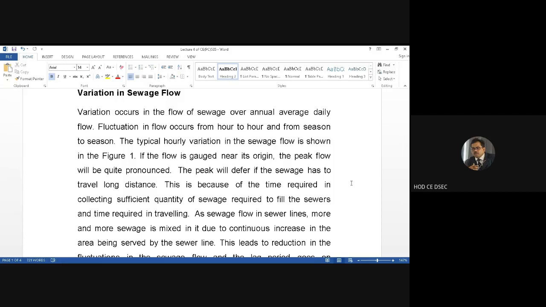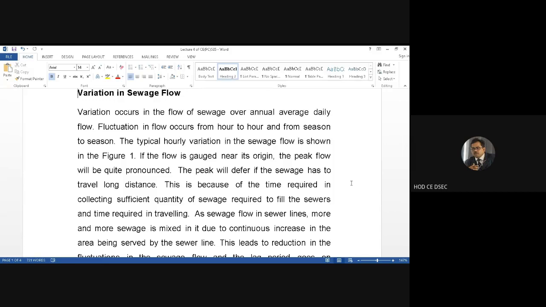Today we have come for the fourth lecture, in continuation of our earlier lecture number 3, that is the estimation of the sanitary sewage. In continuation, I am just recalling the earlier part, which we highlighted. We focused on the sources of generation of the sanitary sewage, domestic as well as industry and other public sources, from where the sewage water is generated, that we have seen.